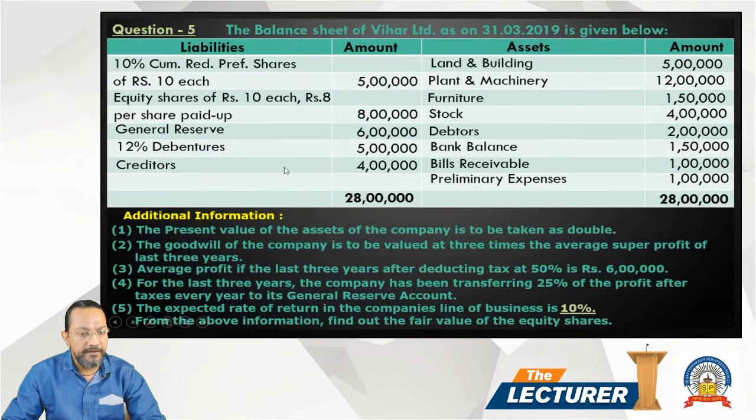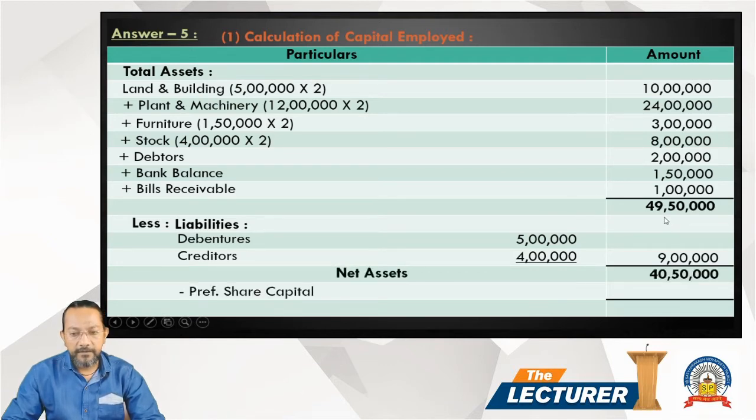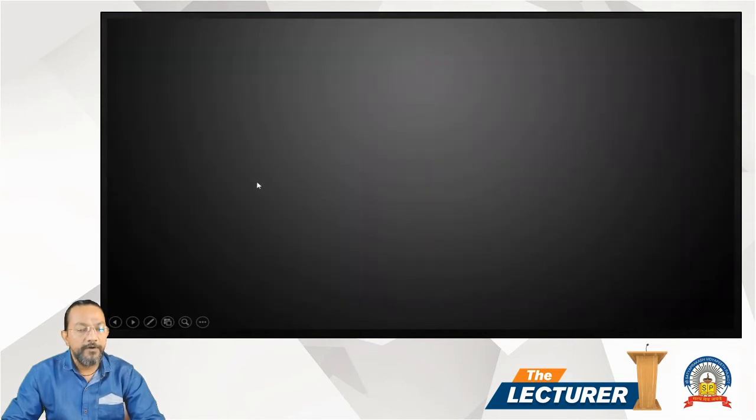On the liability side, debenture 5 lakh and creditor 4 lakh. So the debenture 5 lakh, creditor 4 lakh, it comes to 9 lakh. The net asset 49,50,000 minus 9 lakh, it comes to 40,50,000, less preference share capital 5 lakh in the balance sheet. So it comes to 35,50,000. This is the capital employed for the purpose of goodwill.